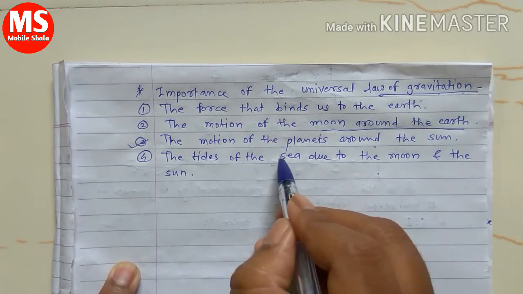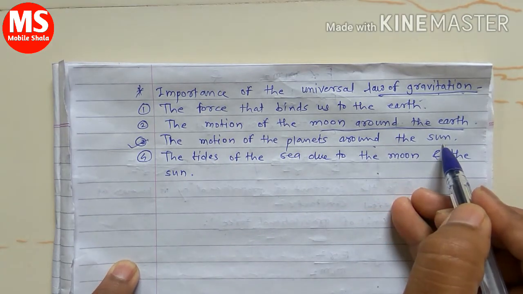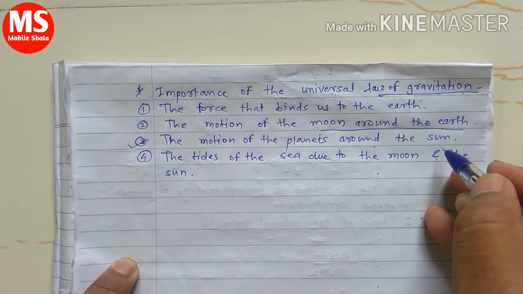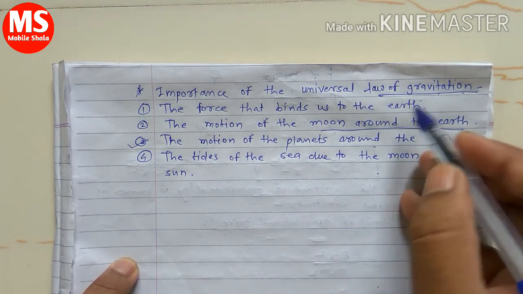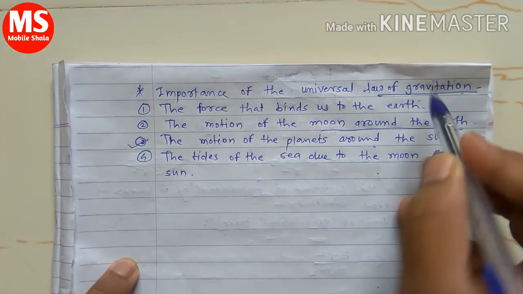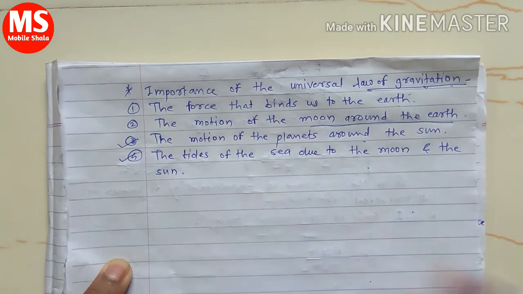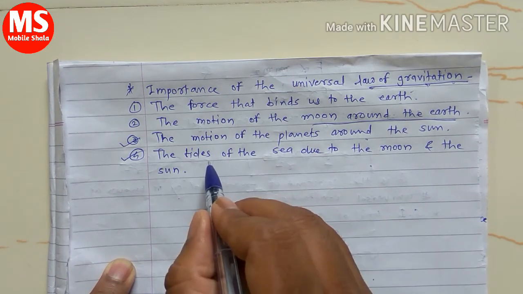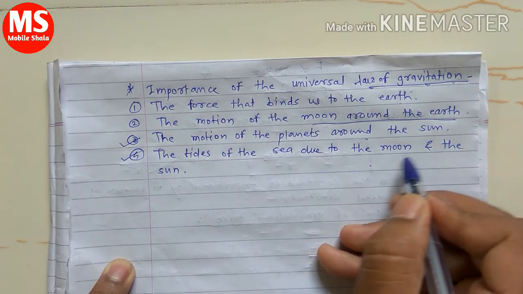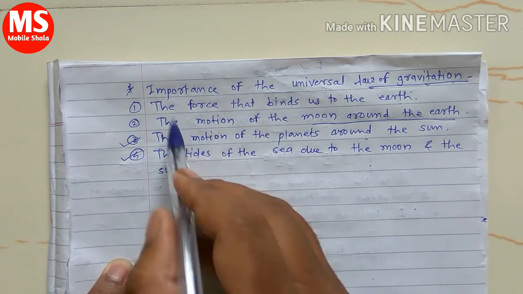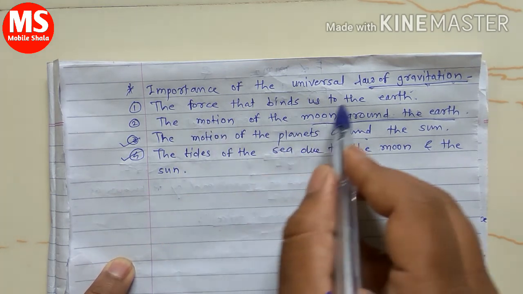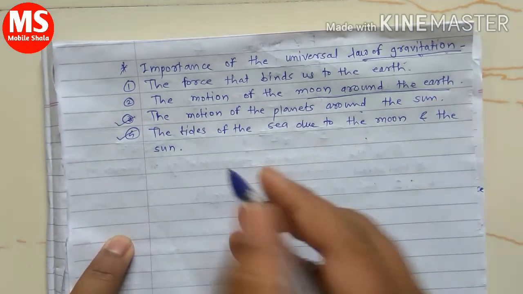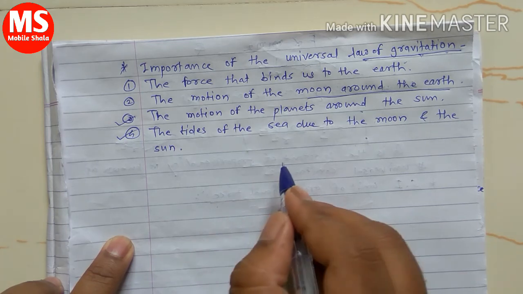In a similar manner, there is the motion of the planets around the sun. All the planets revolve around the sun in a specific orbit due to the gravitational force. The fourth one is that all of you know that tides appear in the sea. These tides of the sea are due to the moon and the sun. These are the importance of the universal law of gravitation. I hope all of you have understood this small topic.